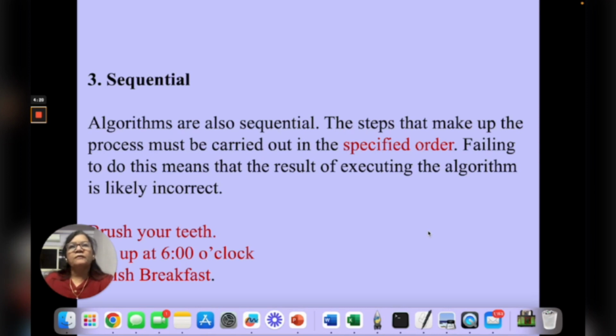For example, if you are writing an algorithm like brush your teeth, get up at 6 o'clock, finish breakfast, whatever is coming to your mind, you are just writing it down one after another. This is not the way the algorithm is written. We must respect the sequence so that while running the algorithm, we should get meaningful result.